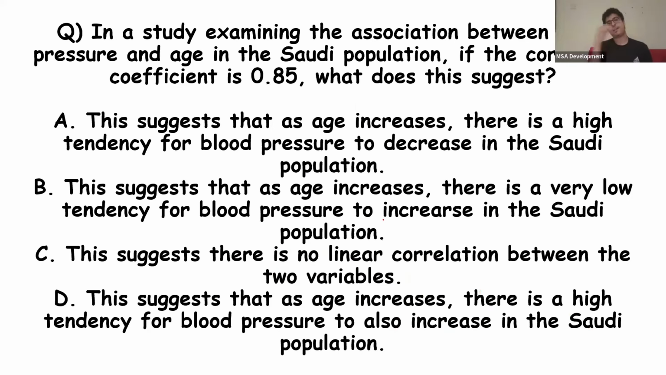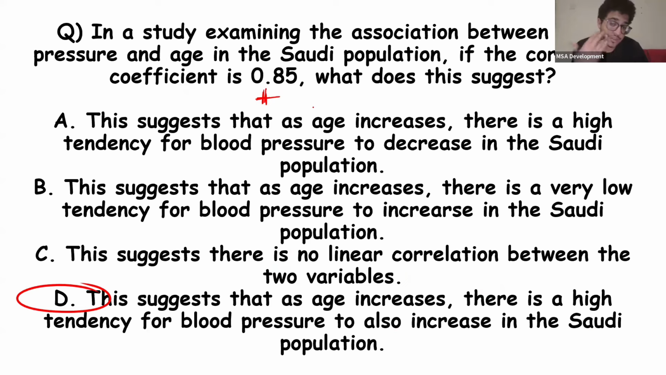In a study examining the association between blood pressure and age in the Saudi population, if the correlation coefficient is 0.85, what does this suggest? Now, 0.85, first off, it's positive, right? So that means there's a positive correlation. This also is 0.85. It's very high. So that means there's a strong correlation. So we can see that the only answer that fits here is D.